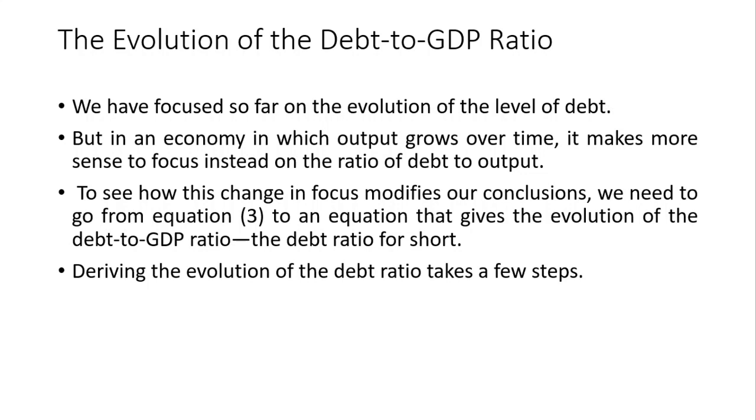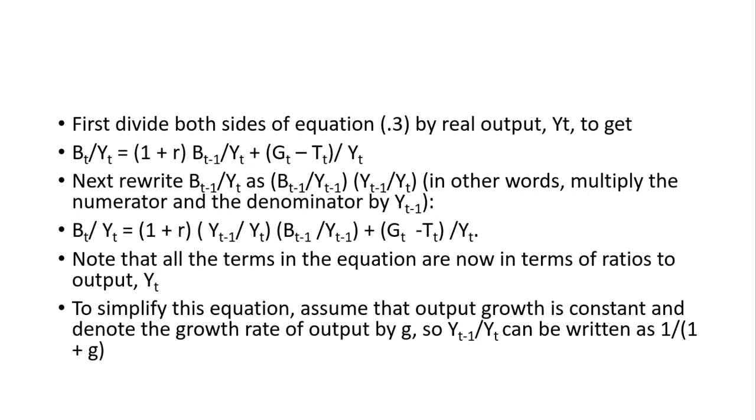Deriving the evolution of the debt ratio takes a few steps. So we were dealing with the debt alone. Now we will look into the debt to GDP ratio. So debt was B2. Now we want the debt to GDP ratio. So we can divide the debt equation by what? GDP, Yt.